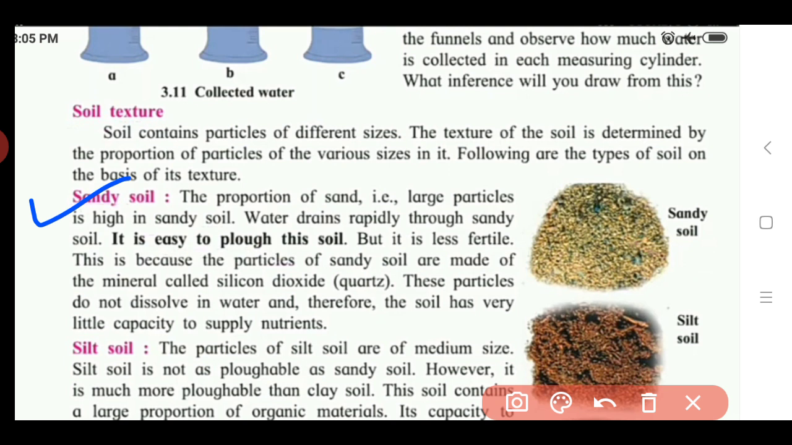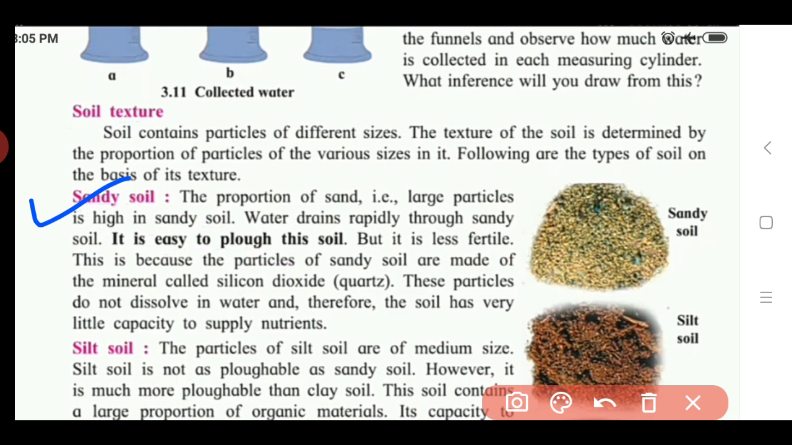So here I again explain sandy soil. So what is the sandy soil? In that soil, the proportion of sand, that is, if we see the particles of that sand, is larger in size as compared to the other soils.